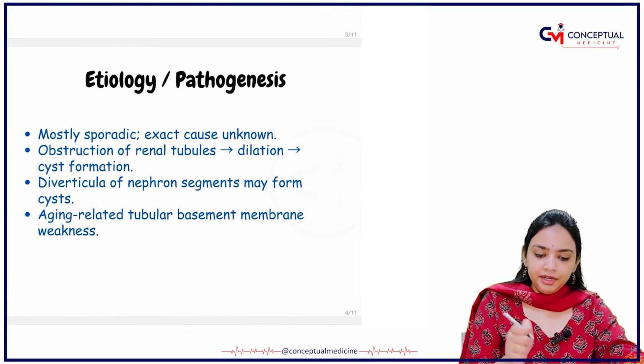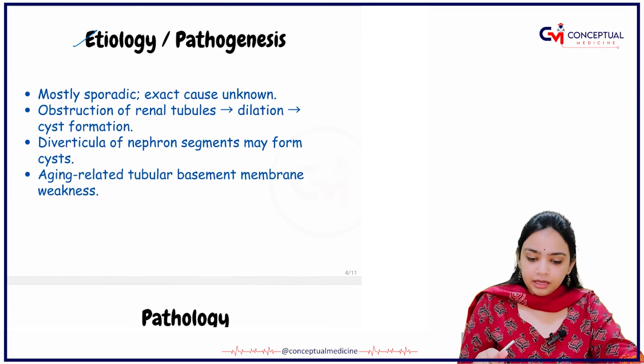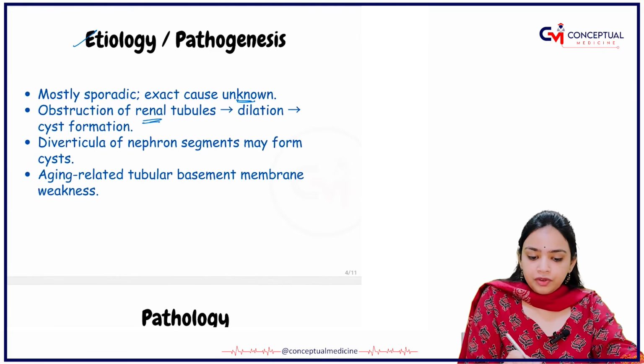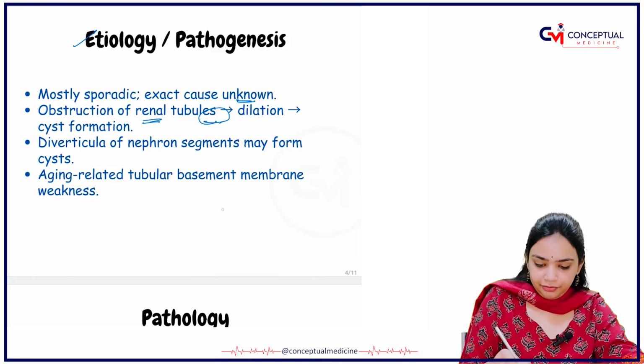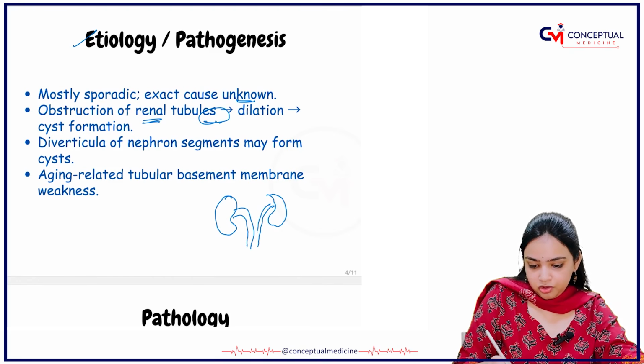Okay. What is the etiology and pathogenesis? Most of them are mainly sporadic, but the exact cause is unknown. Obstruction of renal tubules will be there. If there is obstruction, what will happen?